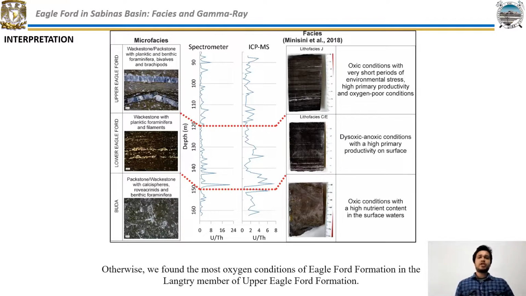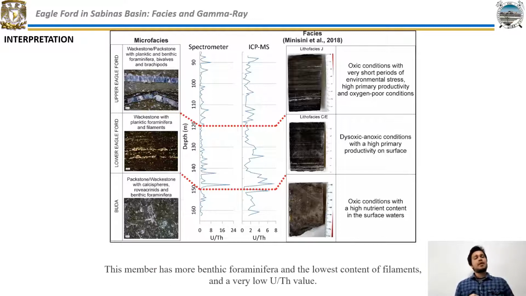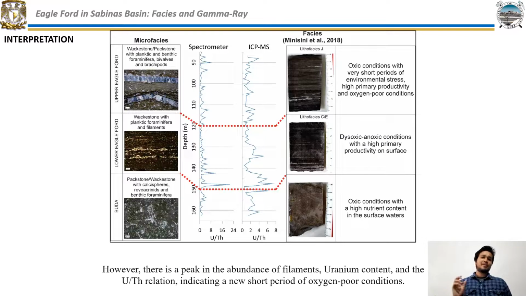Otherwise, we found the most oxygenated conditions of the Eagle Ford formation in the upper member of the Upper Eagle Ford formation. This member has more benthic foraminifera, the lowest content of filaments, and a very low uranium-thorium value. However, there is a peak in the abundance of filaments, uranium content, and the uranium-thorium relation, indicating a new short period of oxygen-poor conditions.